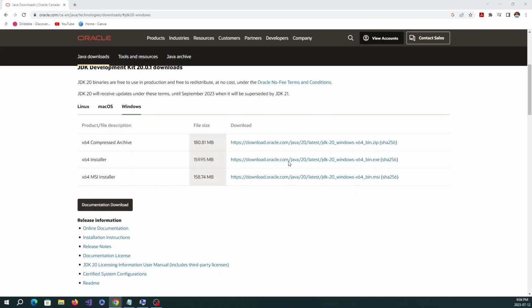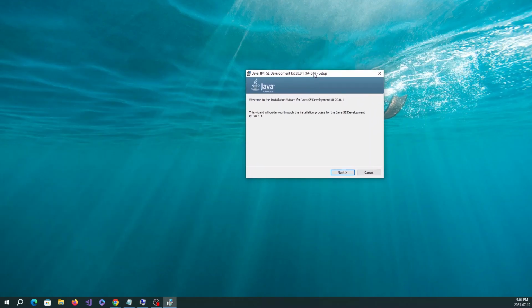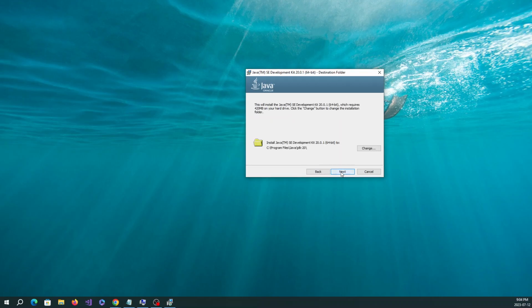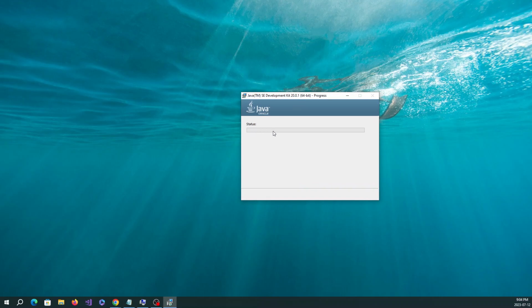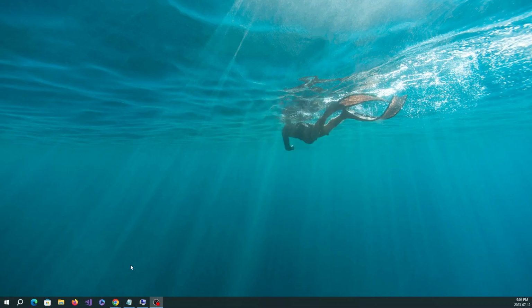And it will show something like this alert message, and you can just click yes, and I'll minimize this, and then here you can click next, and it will install Java in your C drive. So it is successfully installed.